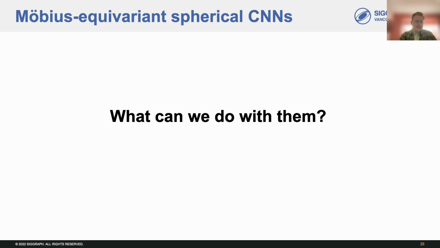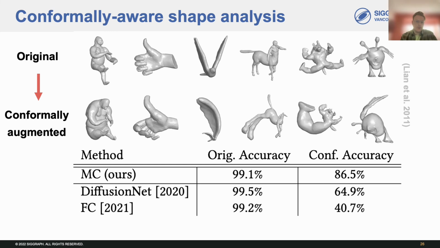So, what kinds of things can we actually do with the Möbius equivariant network? One neat thing we can do is to conformally map genus-zero shapes to the sphere, which allows us to use Möbius convolutions as a tool for conformally aware shape analysis. As an example, we use Möbius convolutions to classify 3D shapes from the popular SHREC 11 shape classification dataset.